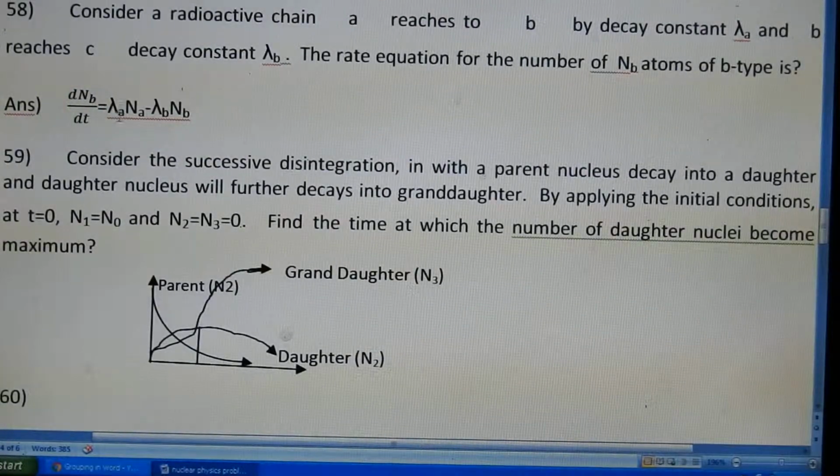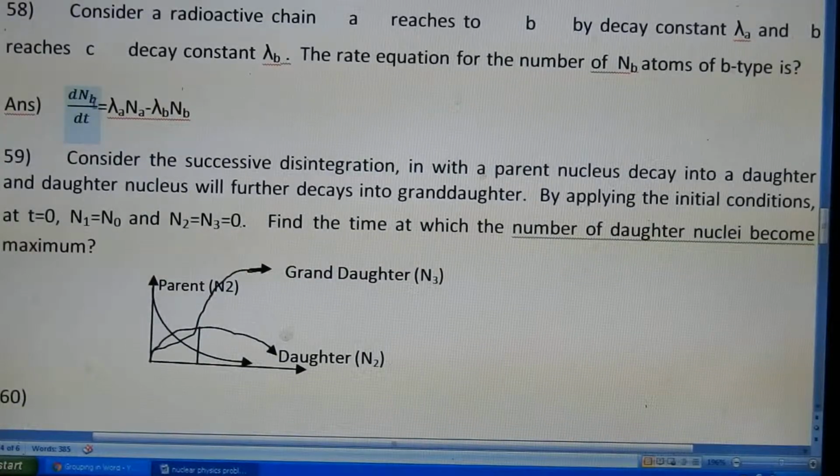It is gaining value, meaning this much of A nucleus is converting into B nucleus: lambda A NA. So this is the A to B conversion, so it is a plus value. A nuclei are becoming B nuclei. Minus again, because this nucleus is moving away: B nucleus is reaching C, which is why we write decay constant lambda B. So it is the decreasing of B values, minus lambda B NB. This is the decreasing value of the second radioactive nucleus.